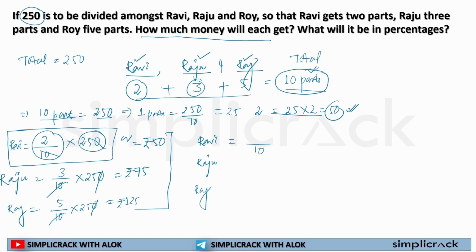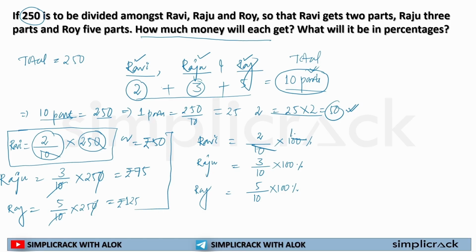My total was 10. Ravi was getting 2. So if I have to calculate the percentage, I will simply multiply by 100. My total part is 10. Raju was getting 3. So if I have to find out the percentage, I will simply multiply by 100%. My total part here is also 10. Roy was getting 5. So if I multiply by 100% here, I will get my percentage number.